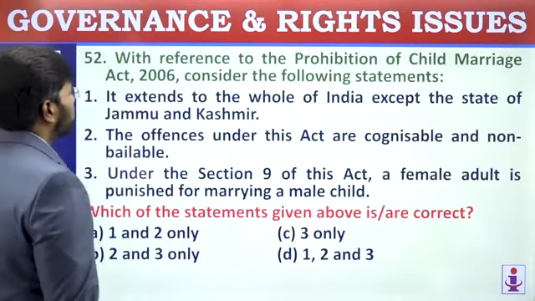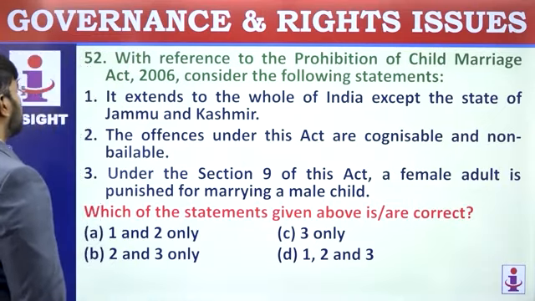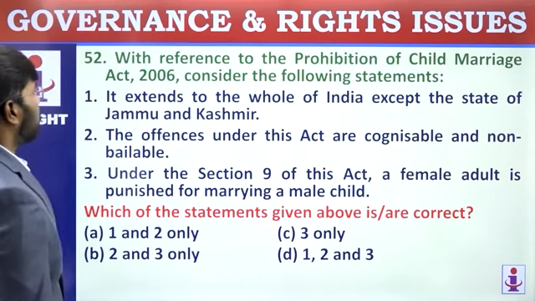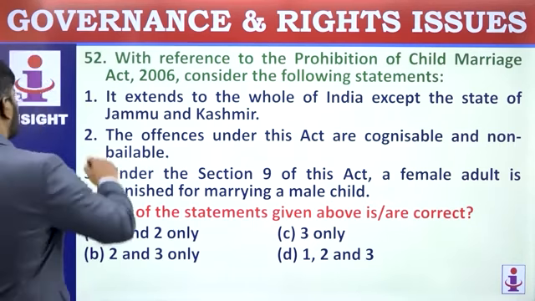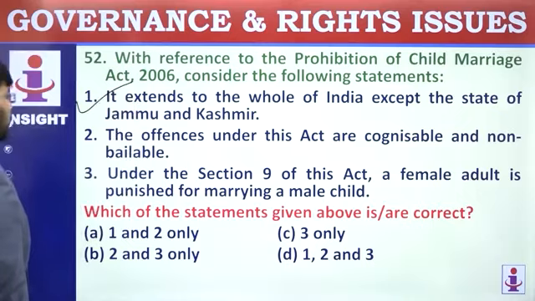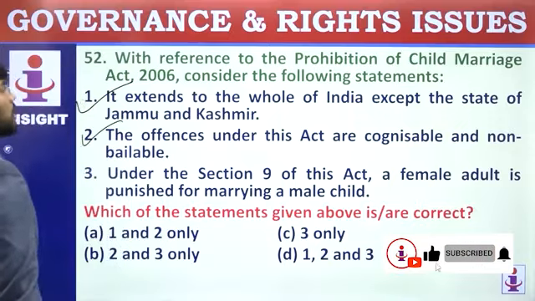52. With reference to Prohibition of Child Marriage Act 2006, consider the following statements. First statement. It extends to the whole of India except the state of Jammu and Kashmir. Correct? It doesn't extend to J&K. Read the second statement. The offences under this act are cognizable and non-bailable. This is also a correct statement. Cognizable, and without warrant they can arrest.